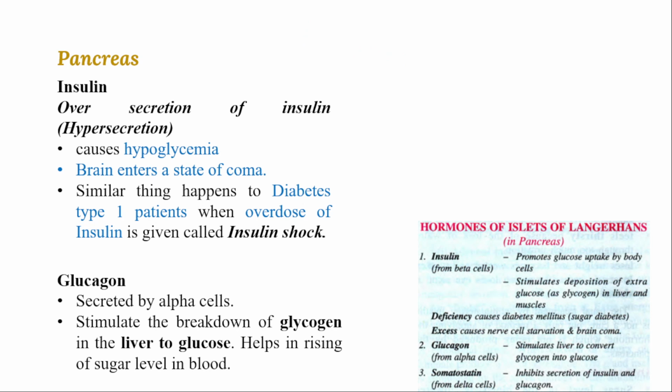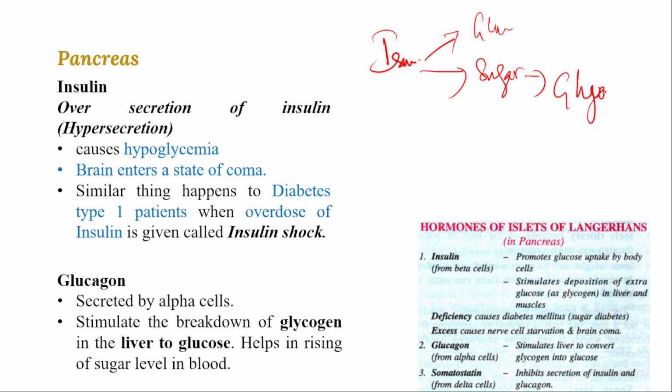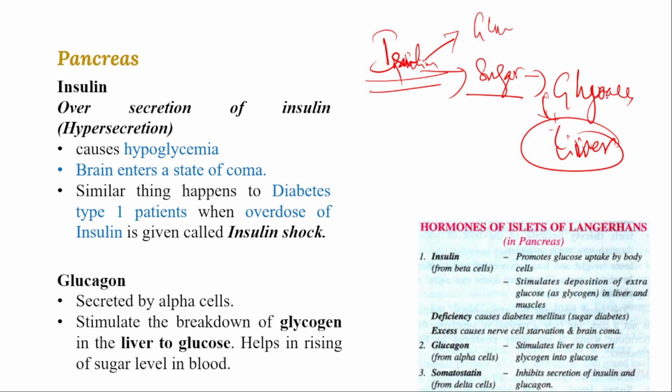Take insulin for example. The role of insulin is to promote glucose intake by the cells, and then excess sugar or glucose will be converted into glycogen and stored in the liver, right? Because of insulin secretion, the excess sugar is converted into glycogen and stored in the liver.